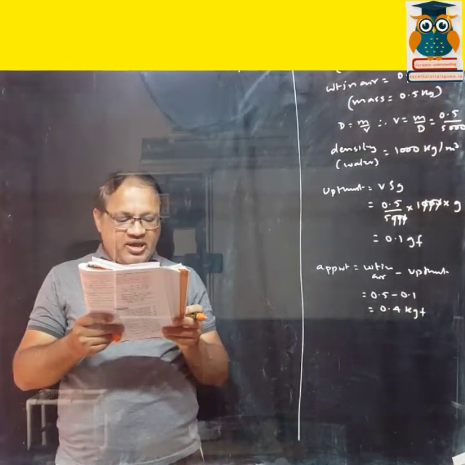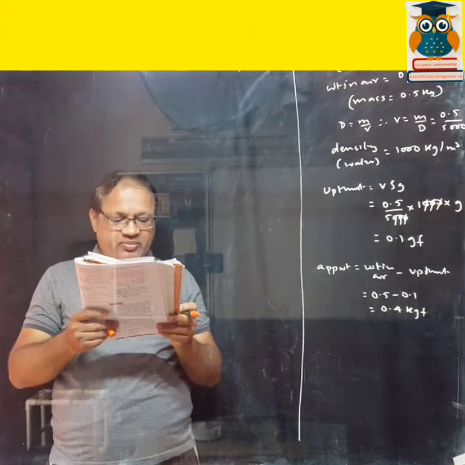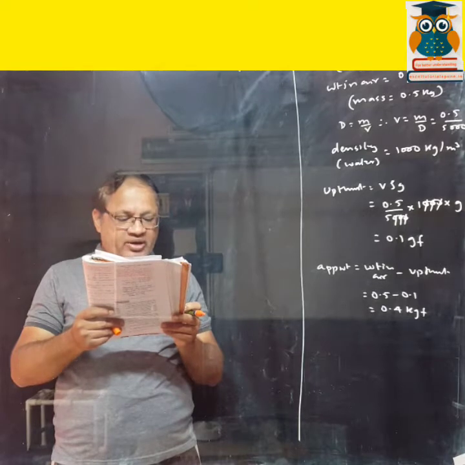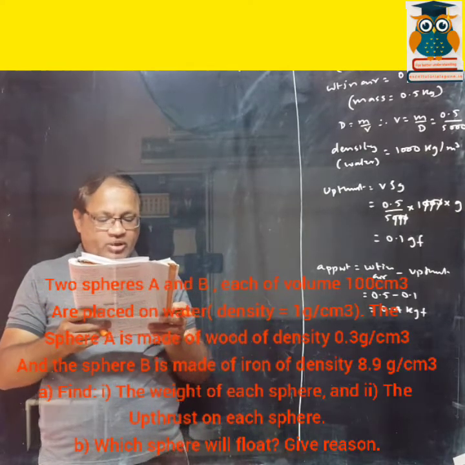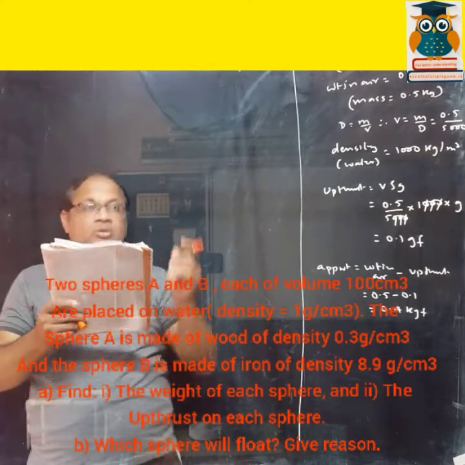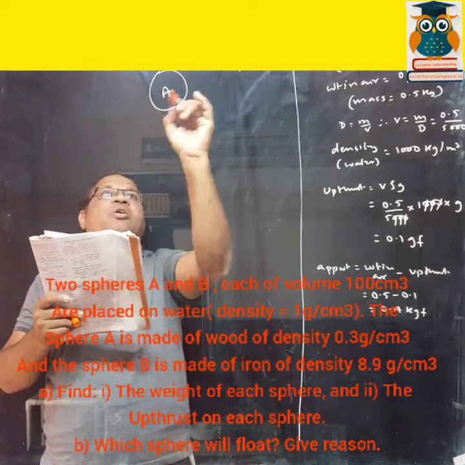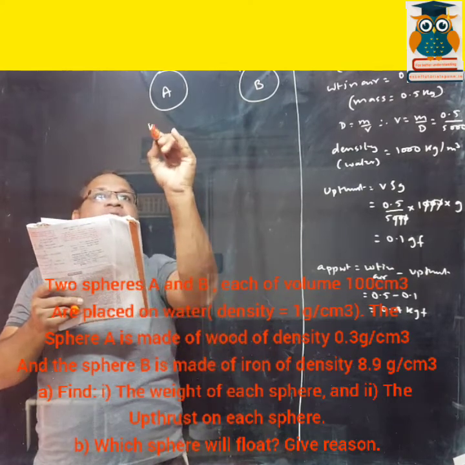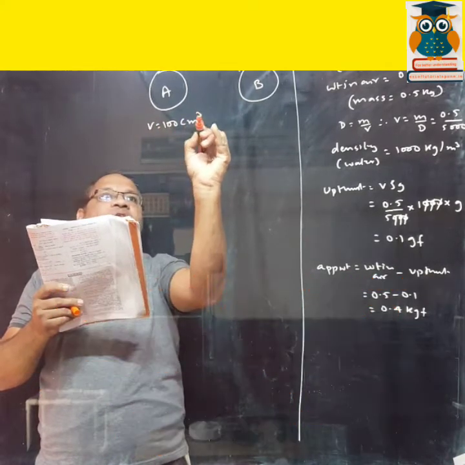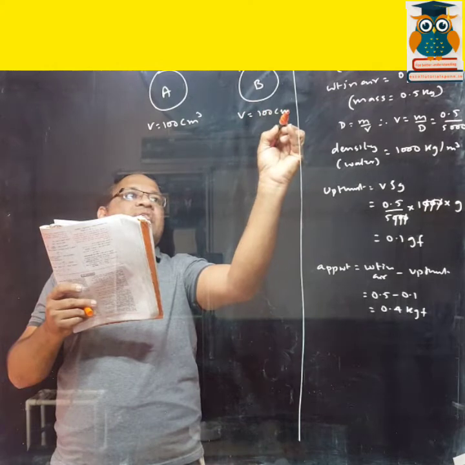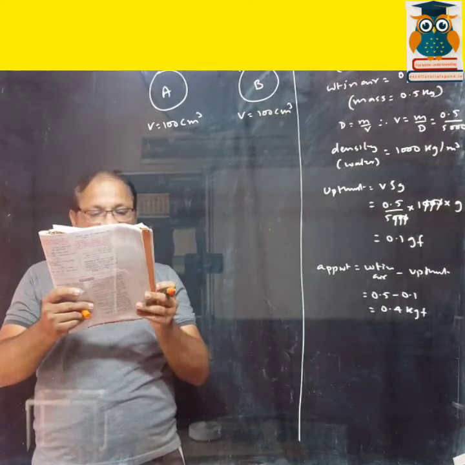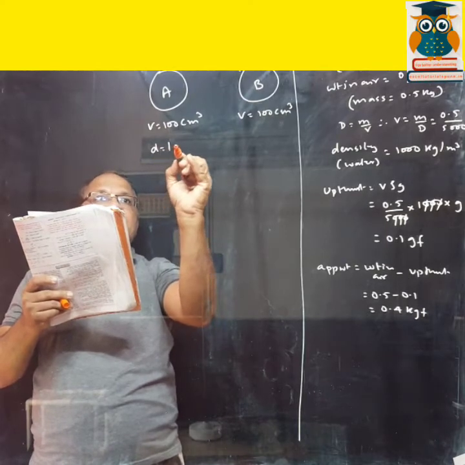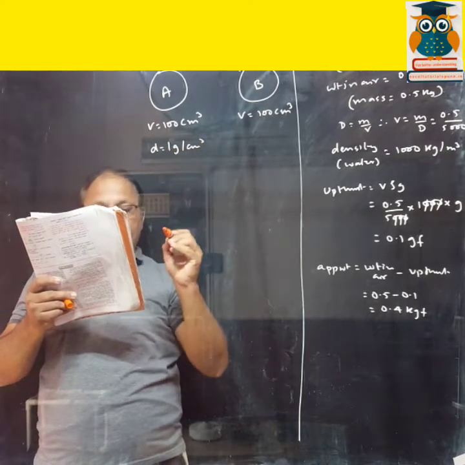Two spheres A and B, each of volume 100 cm cube, are placed in water of density 1 gram per centimeter cube. So there are two spheres, A and B. Volume is given, 100 centimeter cube, both have the same volume. The density of water is 1 gram per centimeter cube.